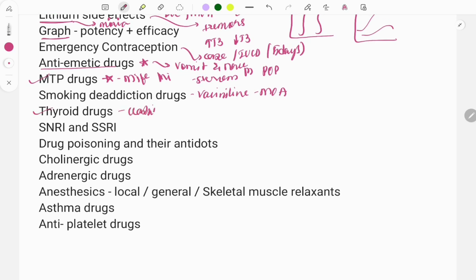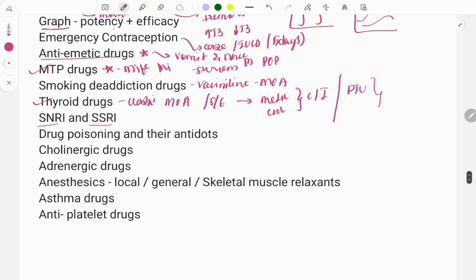Then the thyroid drugs. Questions are asked on the classification, the types of thyroid drugs and their mechanism of action, along with the side effects. A very popular question from the thyroid is that the antithyroid drugs methimazole and carbimazole are contraindicated in pregnancy because they are teratogenic, and the safer thyroid drug to use in pregnancy is propylthiouracil. This question is repeated multiple times, that which of the following antithyroid drugs is safer to use in pregnancy.